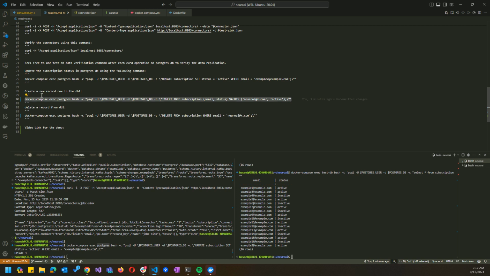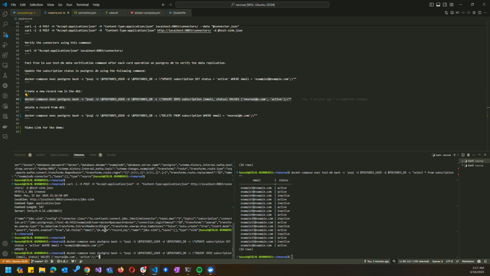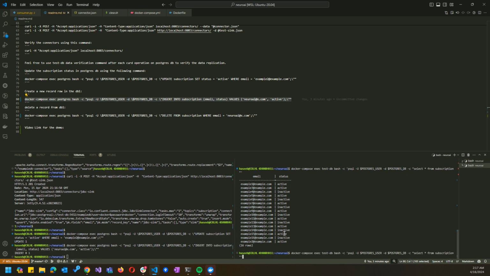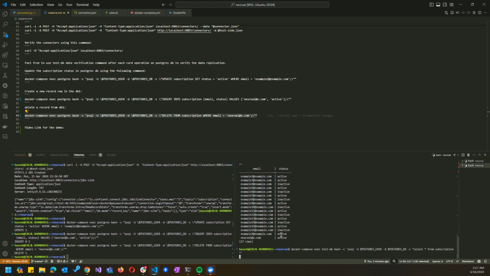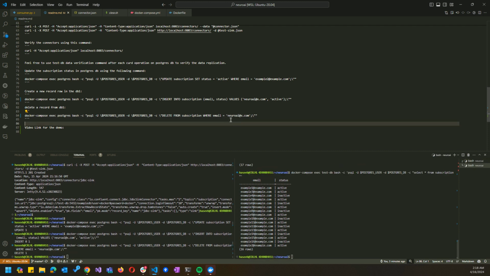Again, let's actually create a new record and see if that change gets reflected. Yeah, it does. And now let's delete it. And if we delete it, we'll see that the email, the primary key that we updated, got deleted.